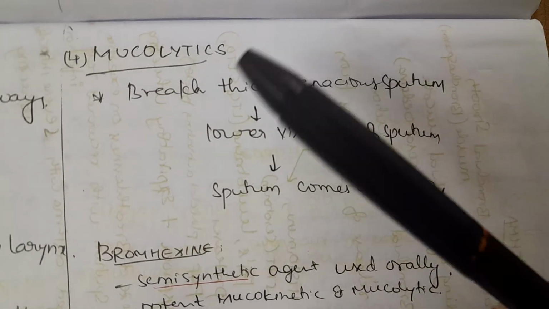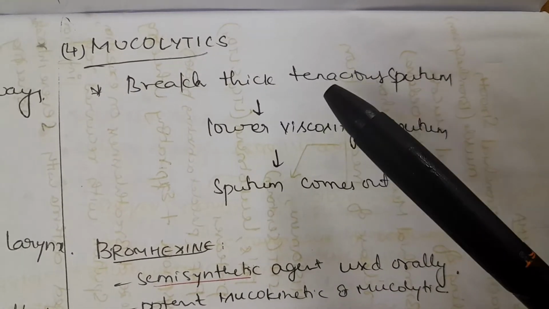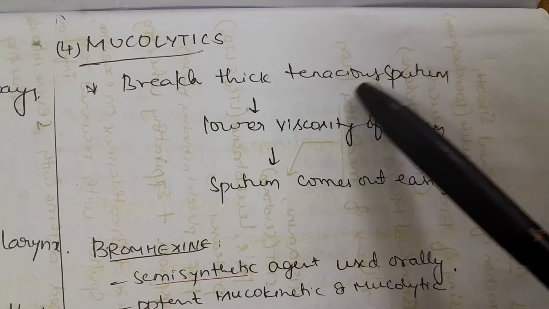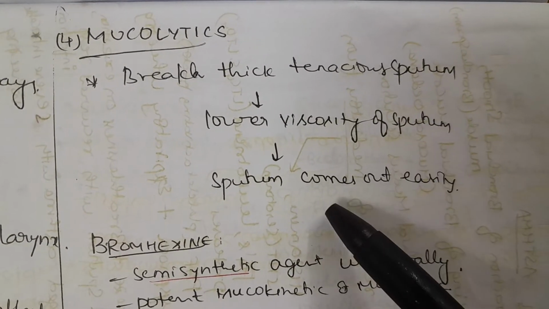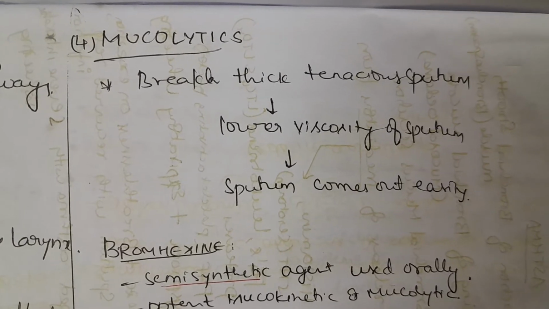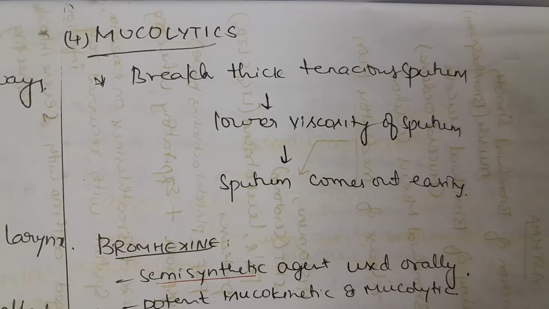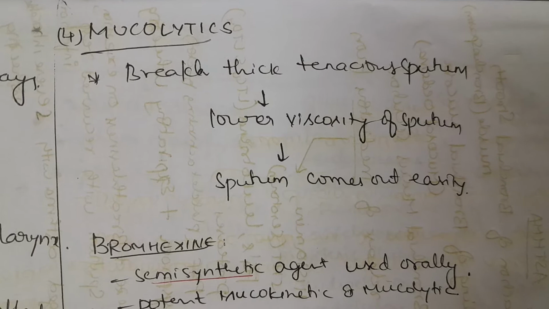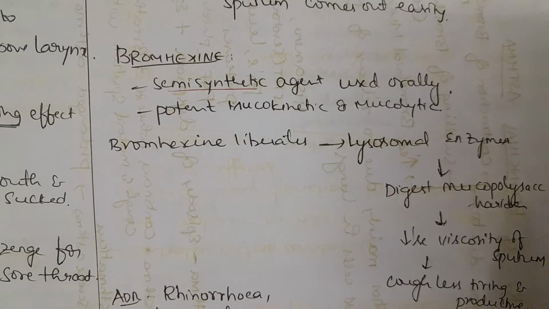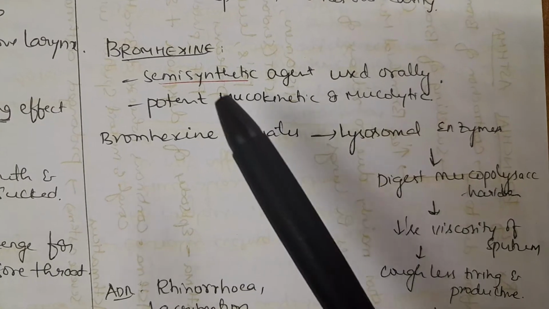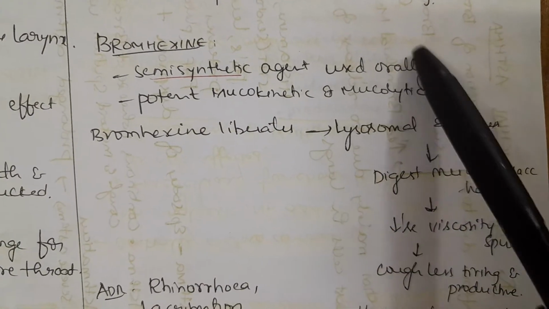Mucolytics. They generally cause breakdown of thick, tenacious sputum, which lowers the viscosity of sputum, resulting in thin, watery sputum, which can be expelled out easily. Mucolytics include bromhexine. It is a semi-synthetic agent that is used orally.